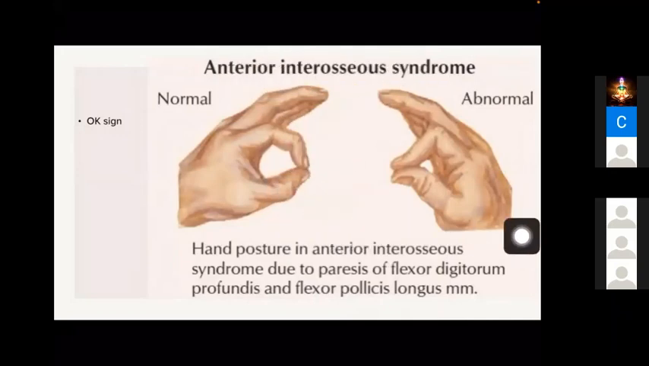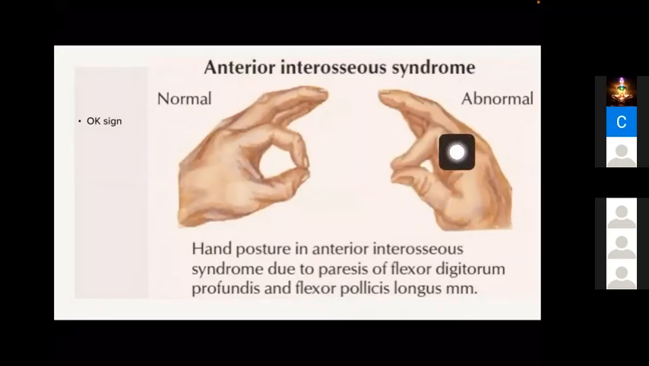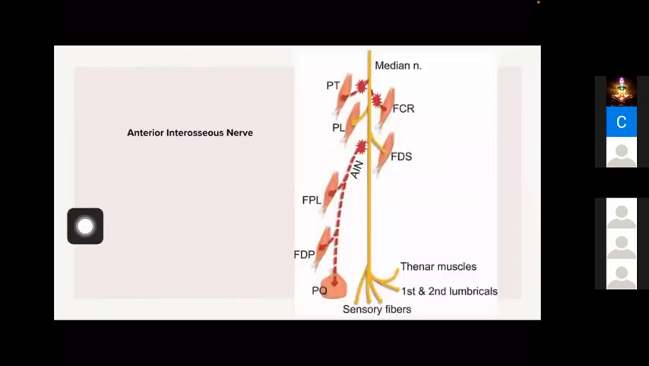Anterior interossei nerve supplies FDP, FPL and pronator quadratus. So FDP is not acting, but FDS is acting. FDS is supplied by median nerve proper. So proximal interphalangeal joint the patient can flex, but distal interphalangeal joint he cannot flex. Okay, here also he is not able to flex the FPL. So the patient will hold like this only. Okay, he cannot do this. This is OK sign seen in anterior interosseous nerve palsy. So anterior interosseous nerve supplies FPL, FDP, and pronator quadratus. Okay.